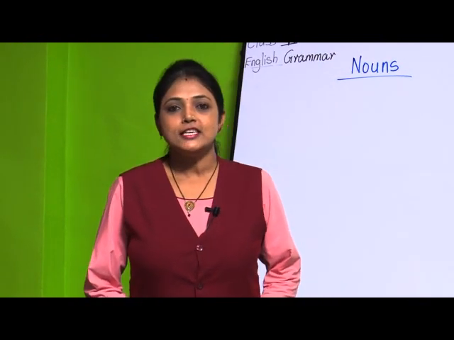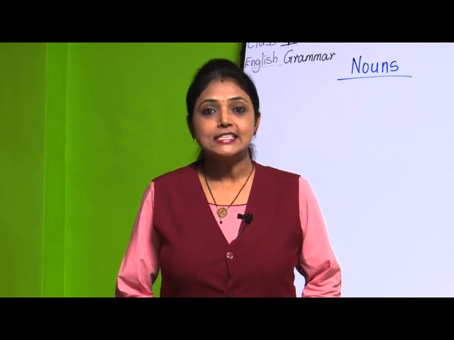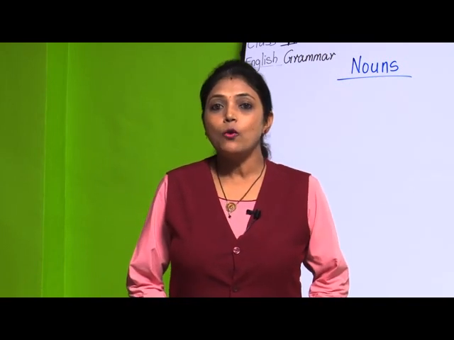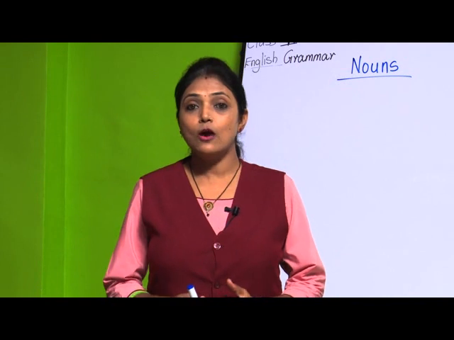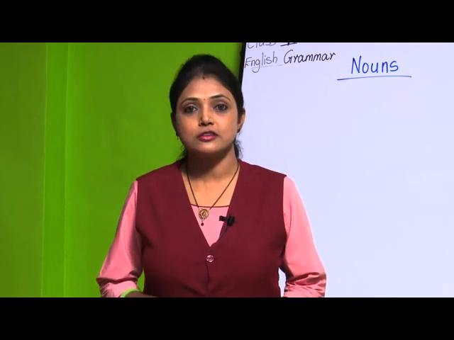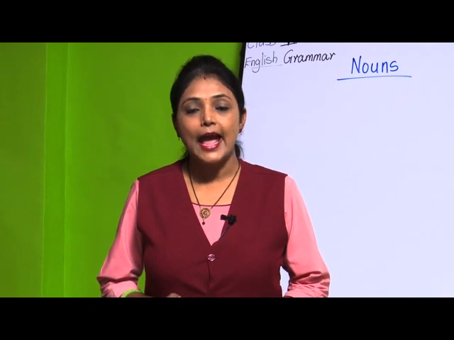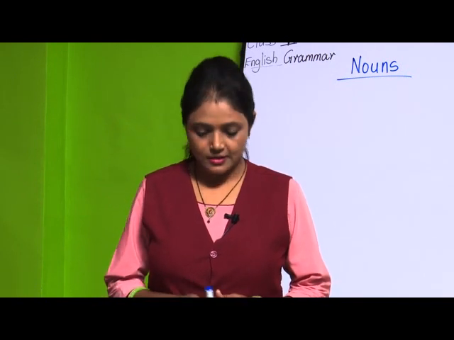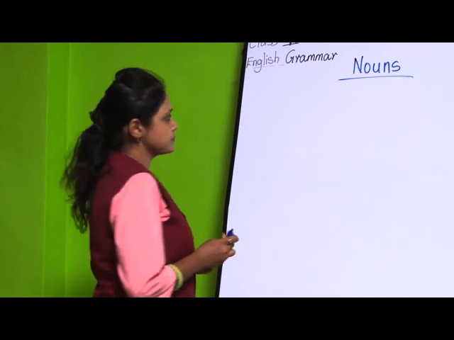Today we are going to see chapter number 3, that is nouns. Now what are nouns? We say that a noun is a name of a person, place, animal and thing. What is a noun?